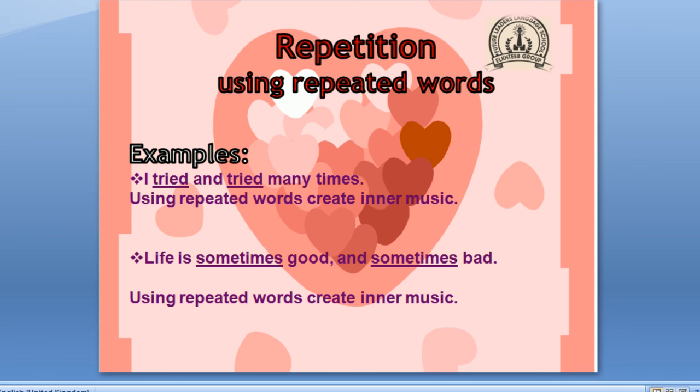Repetition. Here we use repeated words. For example, I tried and tried many times. Tried and tried. Inner music. Life is sometimes good and sometimes bad. Using repeated words creates inner music.